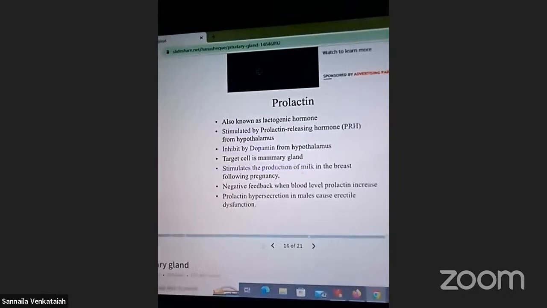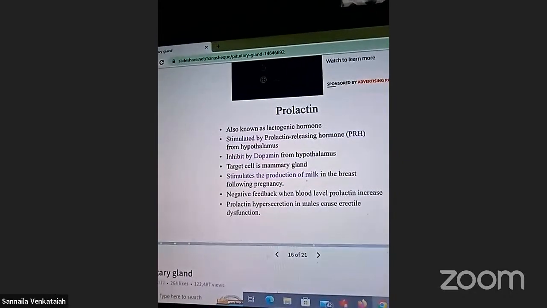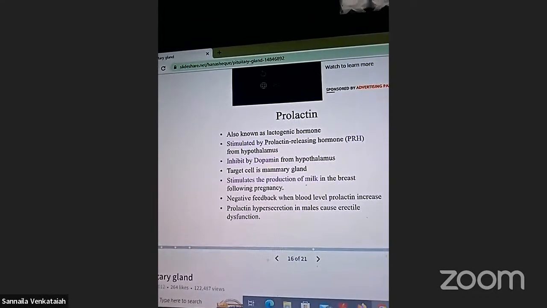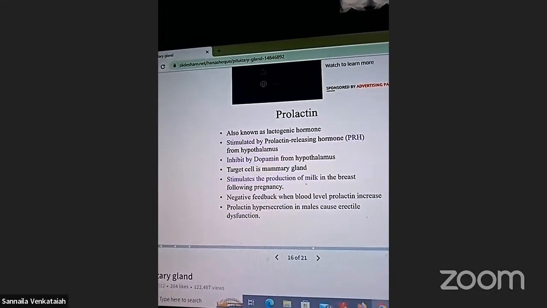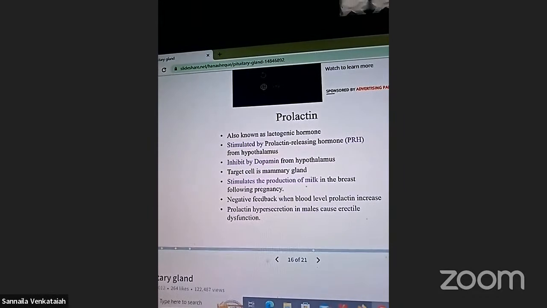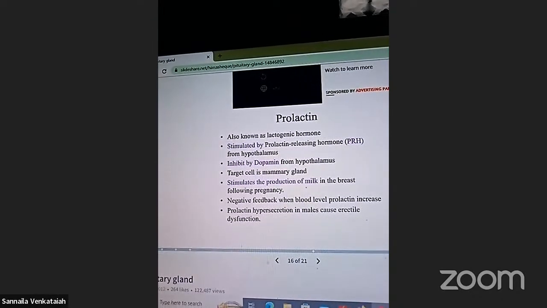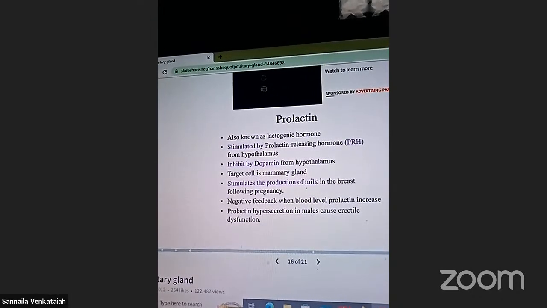Next, prolactin hormone. These are related to the regulation of prolactin hormone and the stimulation of production of milk in the breast following pregnancy. These are the functions of the prolactin hormone.